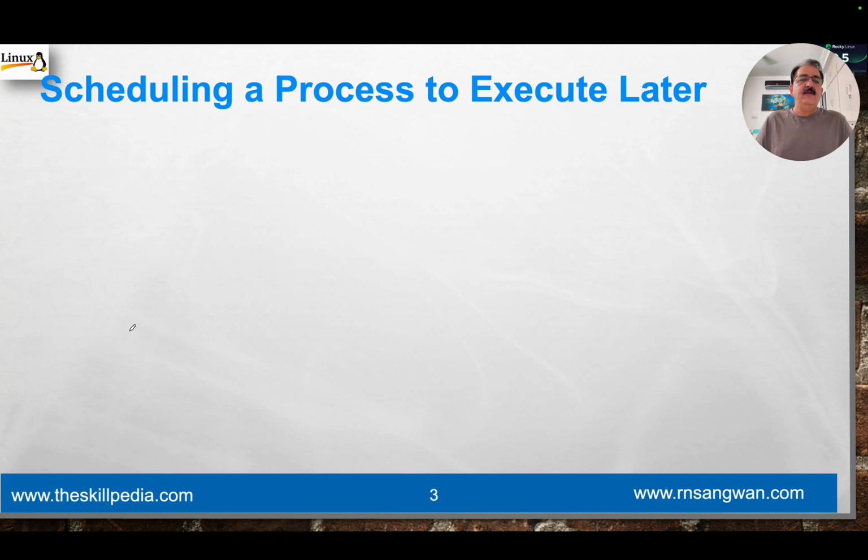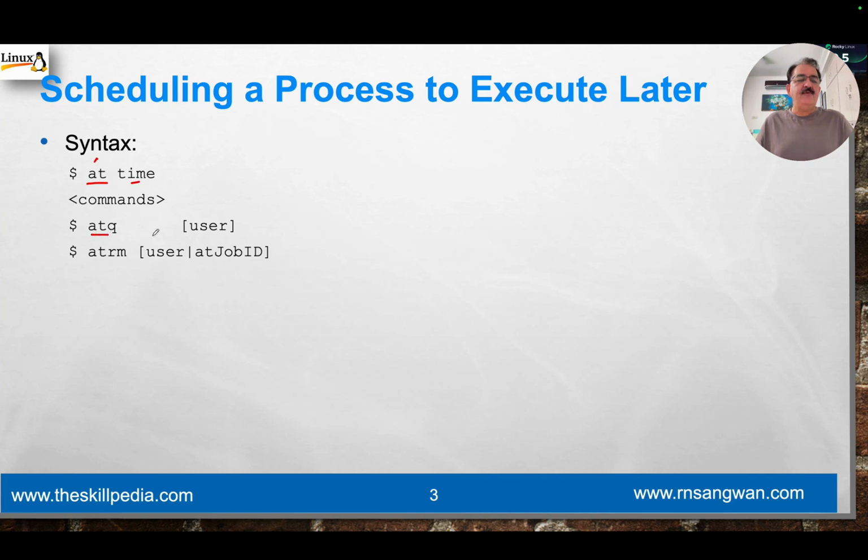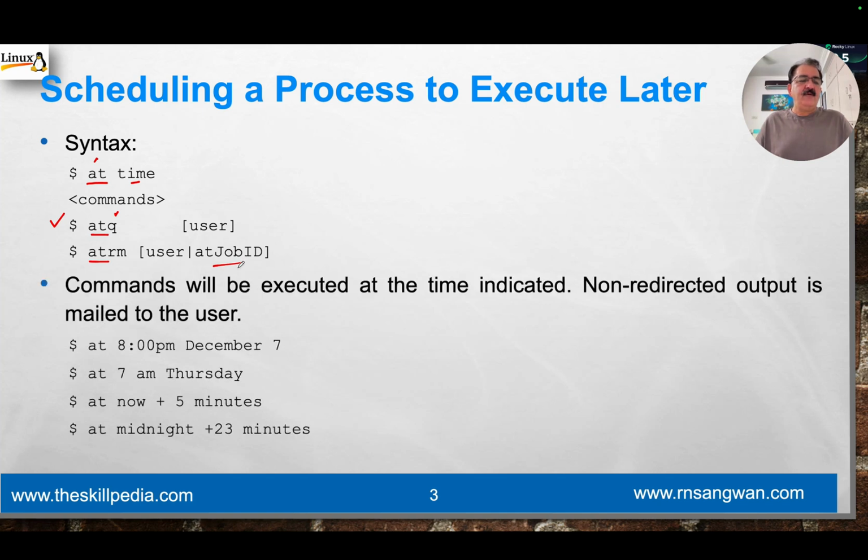All right. So scheduling a process to execute one time. First part is one time. Syntax is, the command is at. You just specify at followed by the time. For example, at -q will give you the list of commands you have already scheduled. This is to see the queue. This is to remove the job ID. And the command is simple.